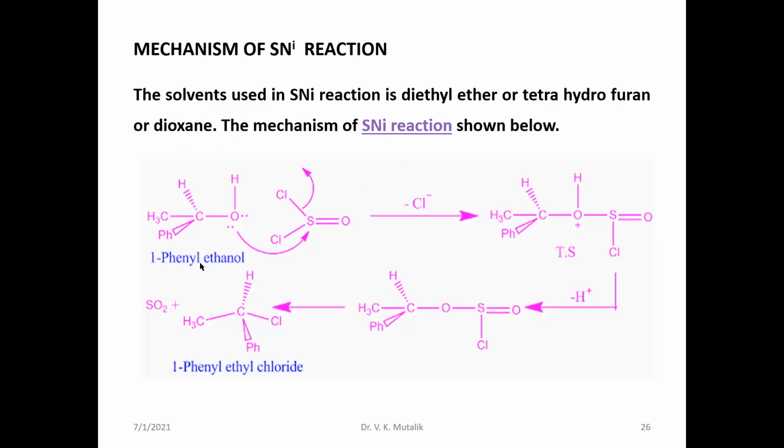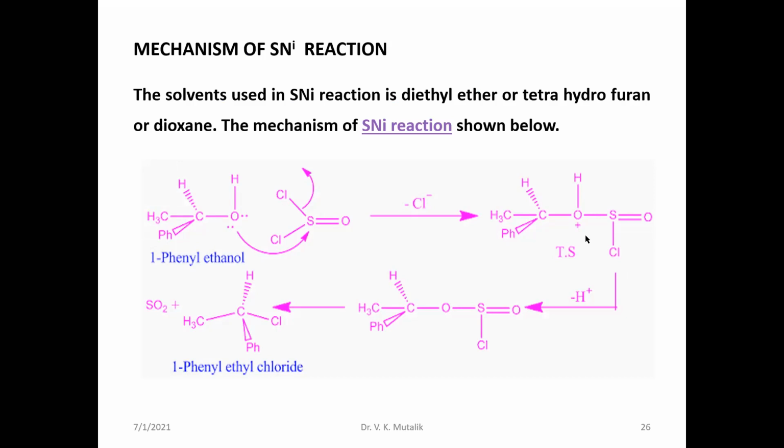This is 1-phenyl ethanol. You can see the oxygen atom of the existing OH group takes part in the process where the chlorine atom is internally displacing. This chlorine atom is acting as a nucleophile. This is a transition state.